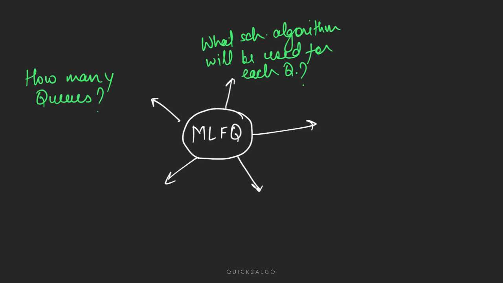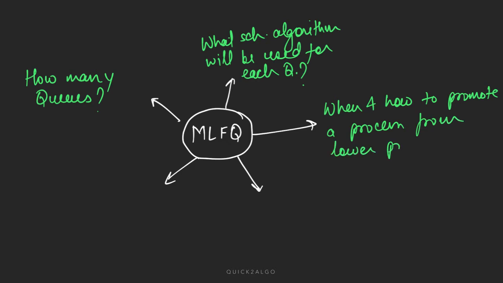The next question we must ask is when and how to promote. There must be some mechanism to promote a process from a lower priority queue to a higher priority queue. It cannot be a random decision. We have to take some factors, some parameters into consideration, to decide when and how we shift a process from a lower priority queue to a higher priority queue.